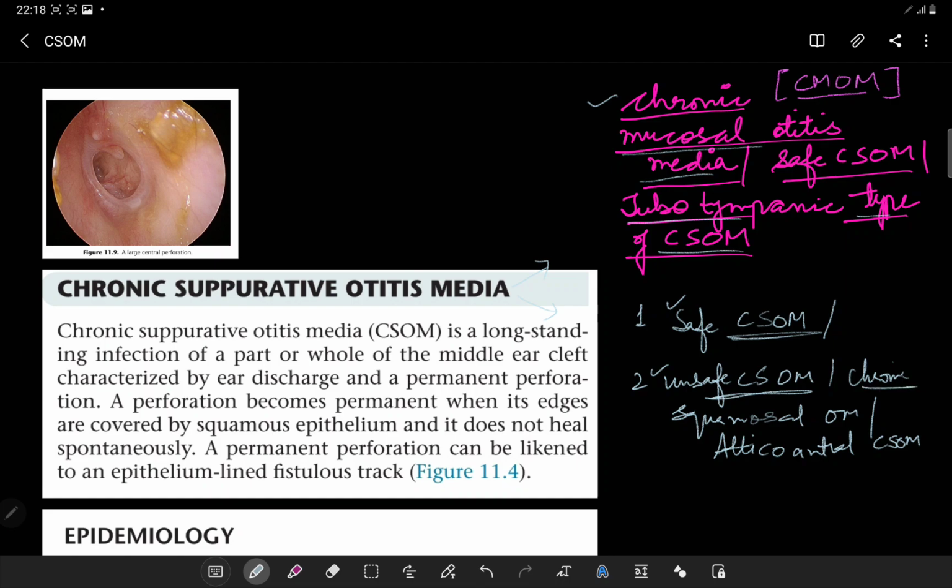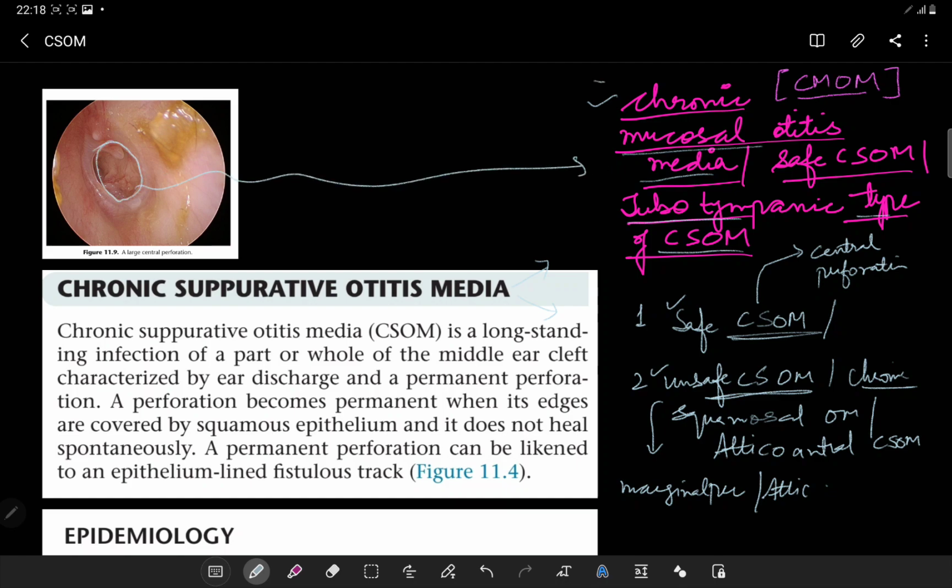The thing is that whenever we look at safe CSOM, usually there is a perforation which is a central perforation. In the unsafe CSOM, there is a marginal perforation or a perforation present in the attic. Now we'll see in this diagram, there is a large central perforation which can be seen, which leads to this type of the CSOM, which is a chronic mucosal type of the otitis media.